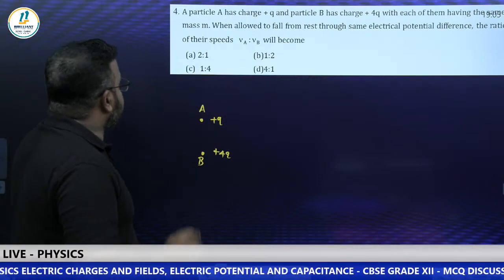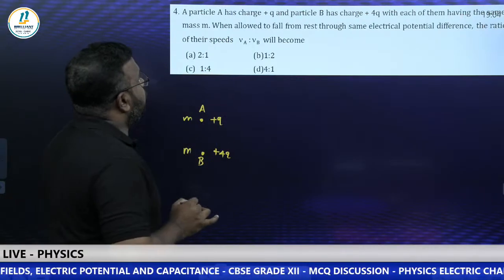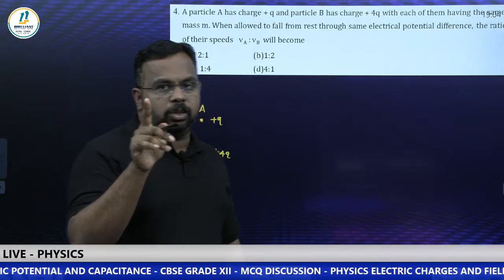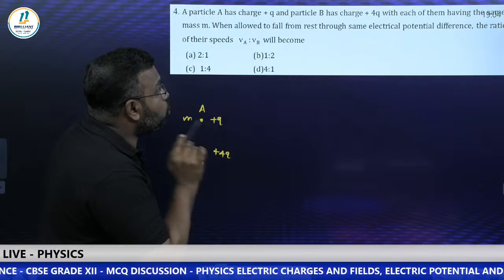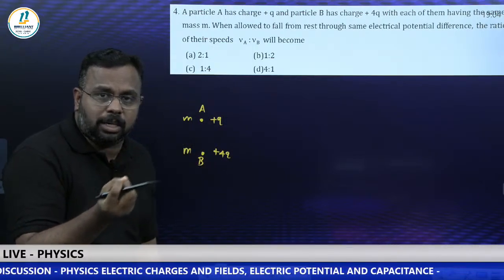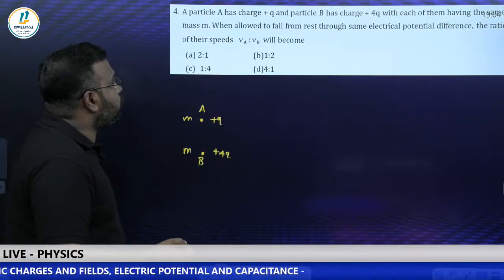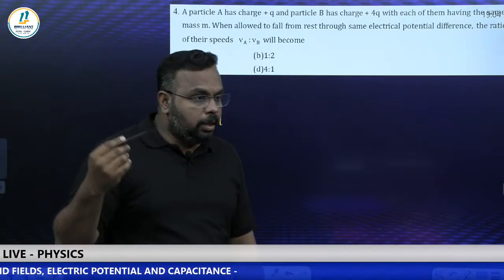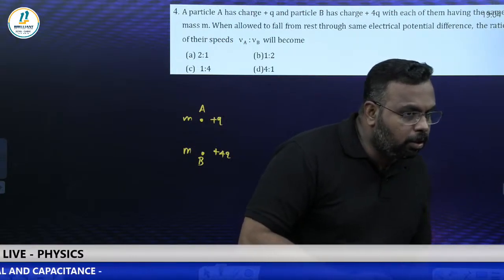With each of them having the same mass, mass of A is M, mass of B is also M. When allowed to fall from rest, please note that point, initially both the charges are at rest, through the same electric potential difference. So both the charges are released across the same electric potential difference, then the ratio of their speeds VA to VB. Comment your answers, please.